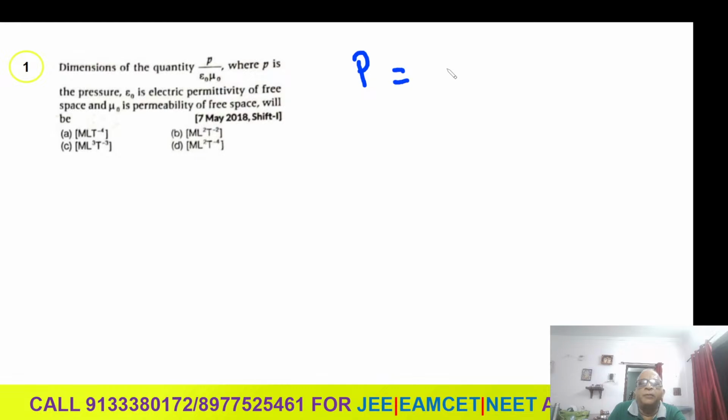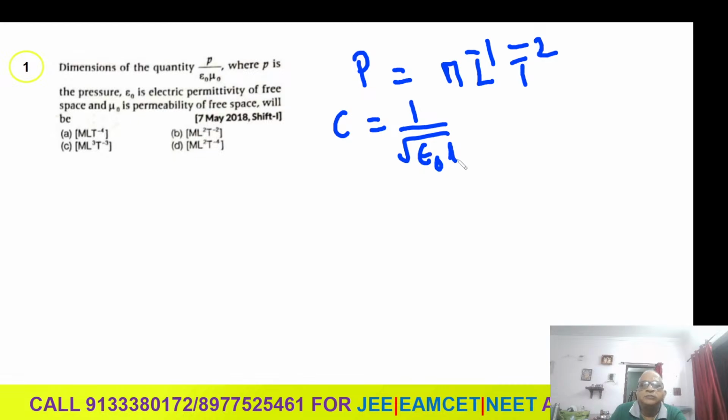What is the pressure dimension formula? M L minus 1 T minus 2. Just now we learned pressure is force by area. For epsilon naught mu naught, the velocity of light is equal to 1 by root epsilon naught mu naught.